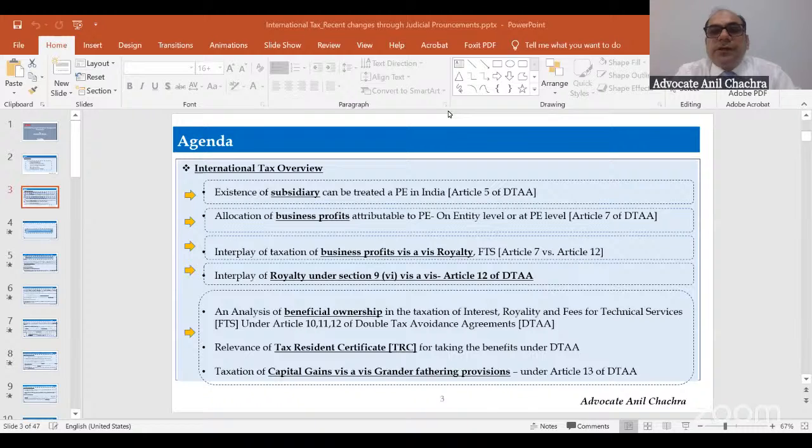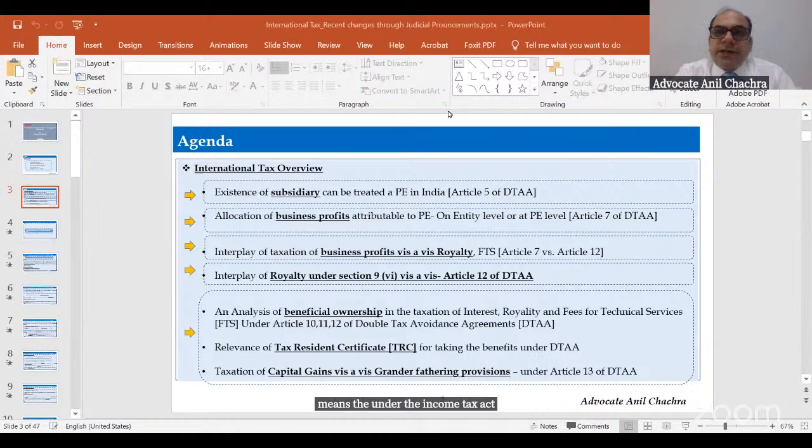And section 9 is also a charging section for these non-residents, which says in what circumstances the income will be treated as deemed to accrue or arise in India. Section 90 of the Income Tax Act says that the assessee has a choice to be taxed under the treaty or under the tax law, meaning the Income Tax Act.